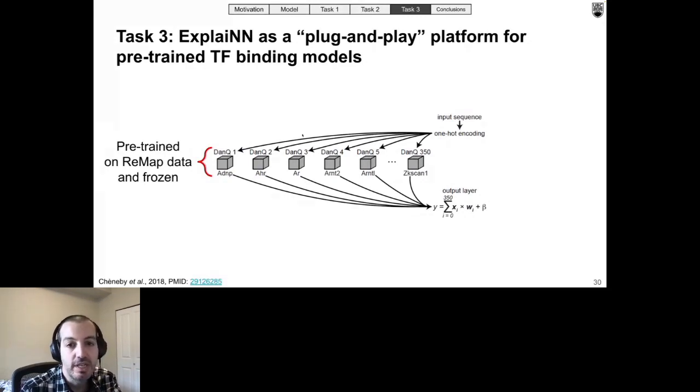We then fine-tuned the ExplaiNN model on the ATAC-seq dataset, freezing the DANQ models. And by freezing, I mean that the weights of the DANQ models were not allowed to be updated during the fine-tuning process. They remained exactly the same.